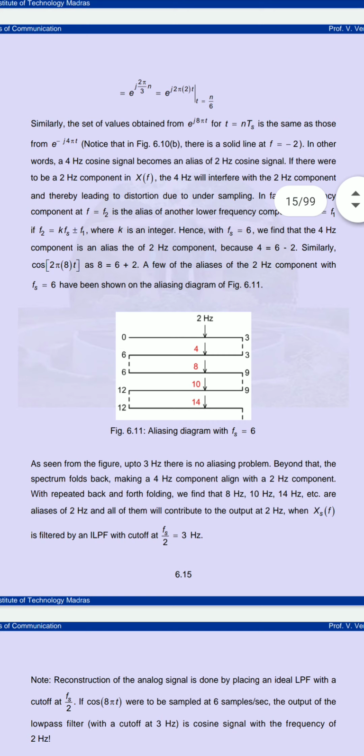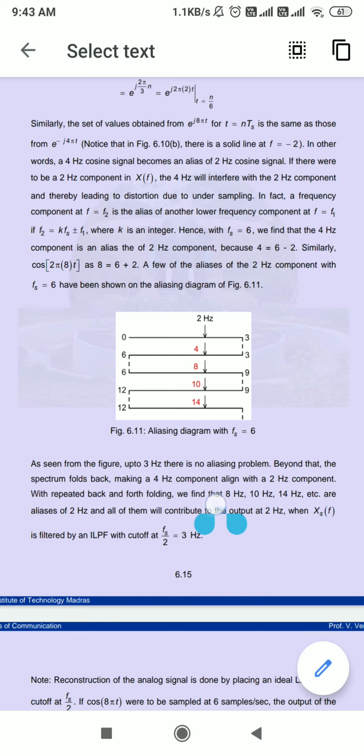If you see figure 6.11, as seen from the figure, up to 3 Hz there is no aliasing problem. But beyond that, when we make the component 4 Hz, it will be aliased with the 2 Hz. So 4 Hz is aliasing with 2 Hz.